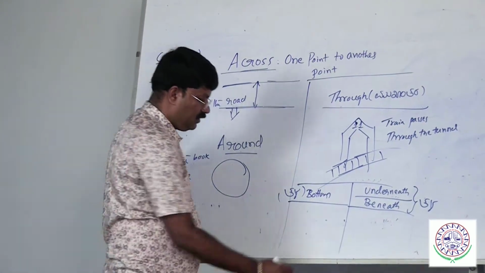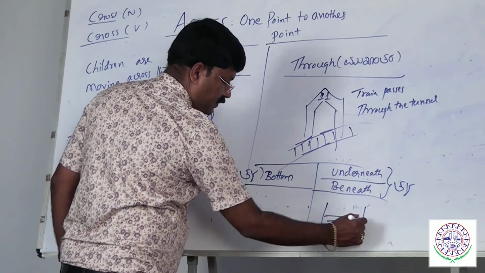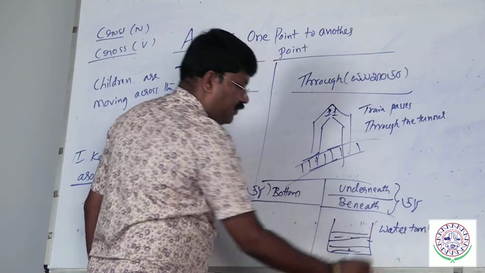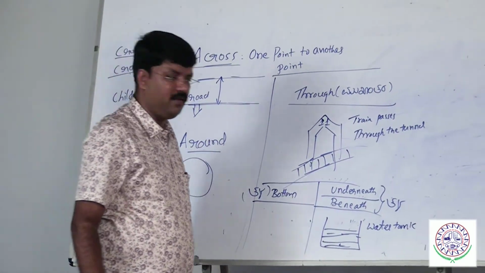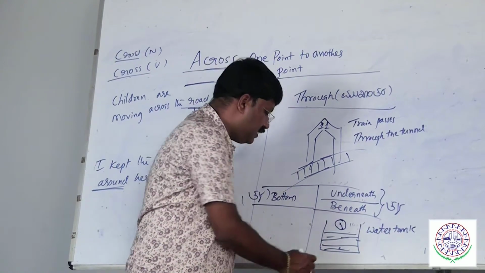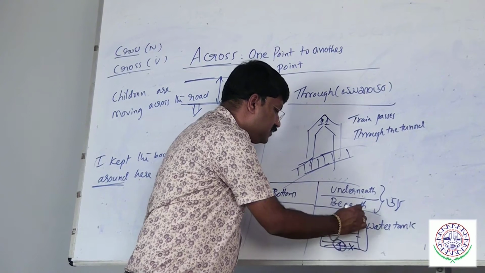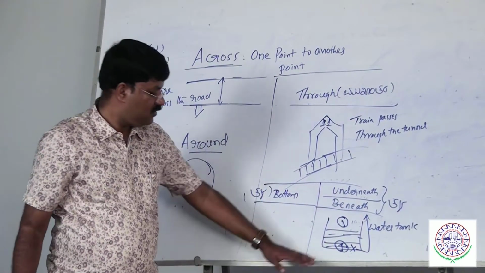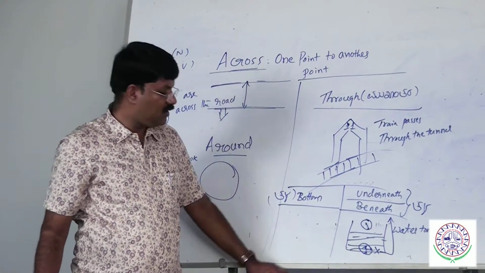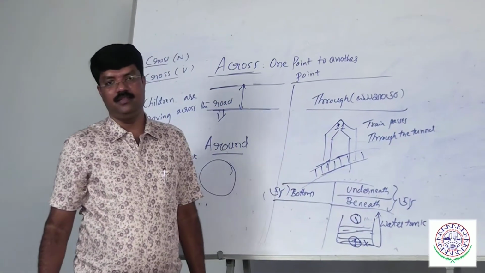This is a water tank. Water is filled. If you drop a 1 rupee coin, where does it settle? It settles at this position. This position we call underneath or beneath. If it is on the surface, always I would say underneath or beneath.